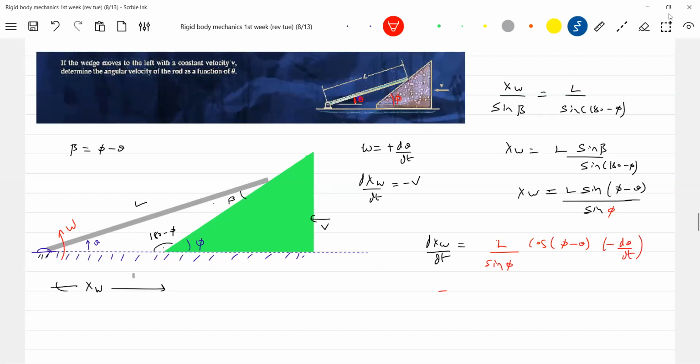Dx by dt is minus v. Negative sign will cancel out. So therefore this omega equal to L sine phi by, v should be there, no?